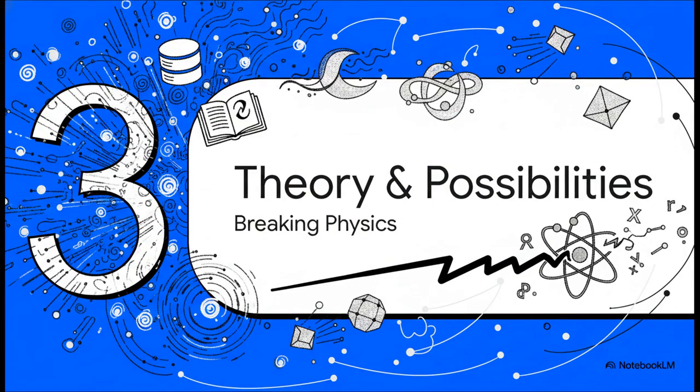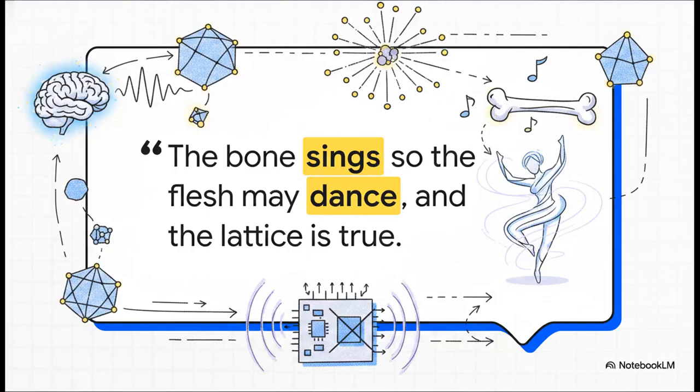Section 3. Theoretical possibilities, breaking physics. Grounded directly in the system's code, those SQLite structures, and the formalized canon, this specific architecture unlocks hyper-realistic theoretical possibilities that, frankly, seem to break classical computational physics as we know it. There's this quote from the canon that I absolutely love. As the Magus profoundly states, "The bone sings, so the flesh may dance, and the lattice is true." The structure itself, the actual mathematical lattice, natively generates the reality.